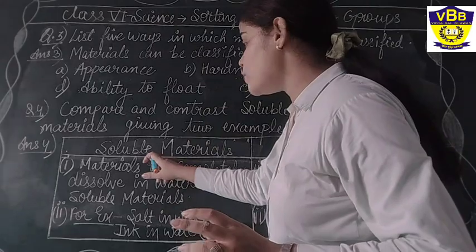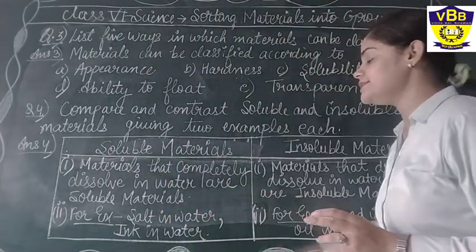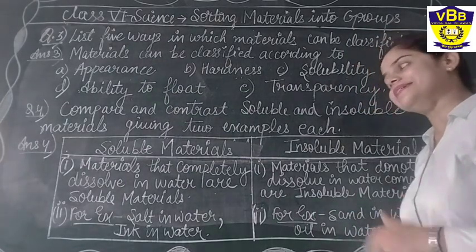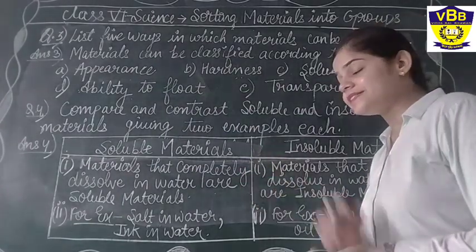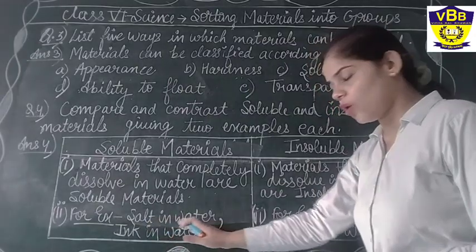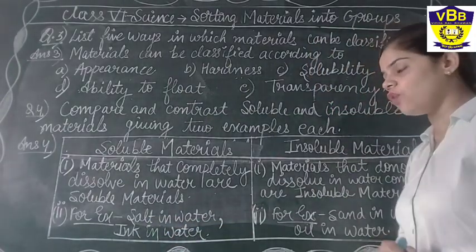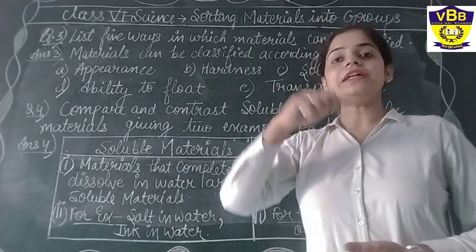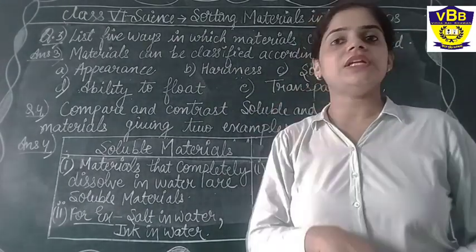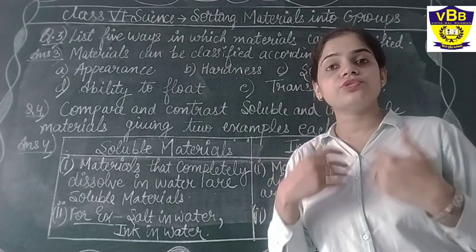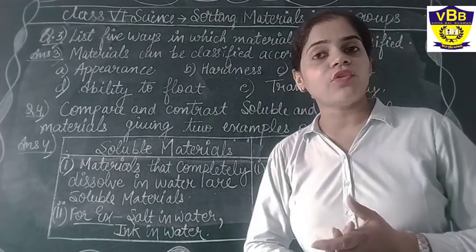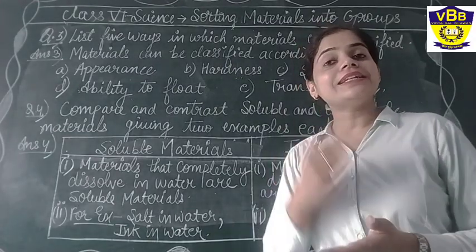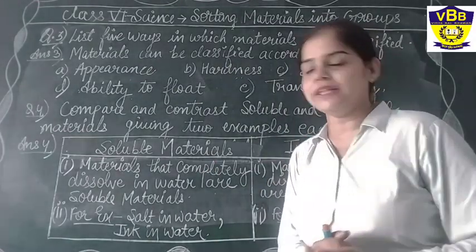Soluble materials are materials that completely dissolve in water. For example, salt in water and ink in water. You can see in your home also, like you're dissolving the sugar in water with the spoon. It dissolves very fast, and within a time the sugar completely dissolves. So sugar is a soluble material.